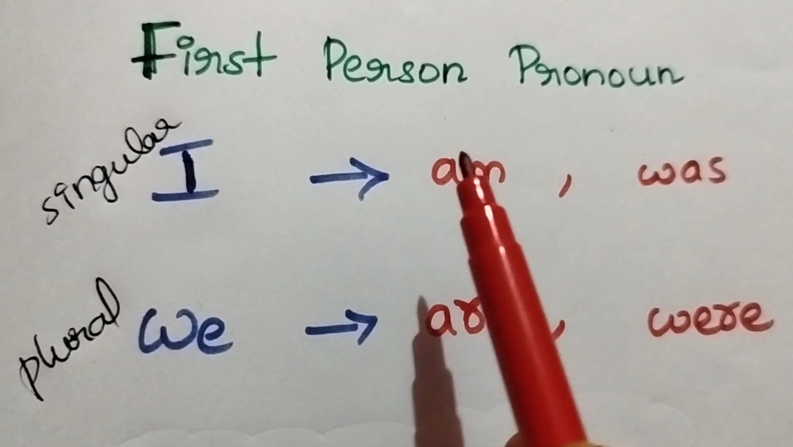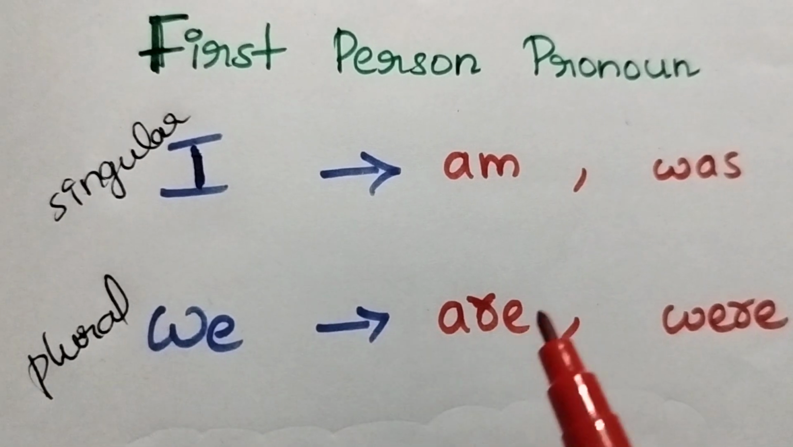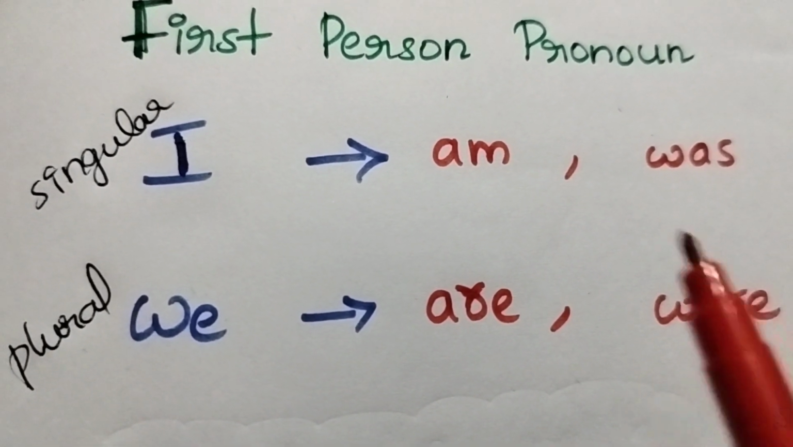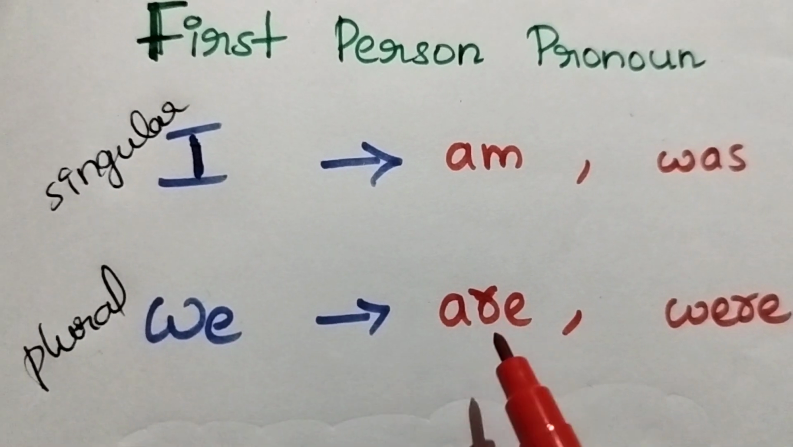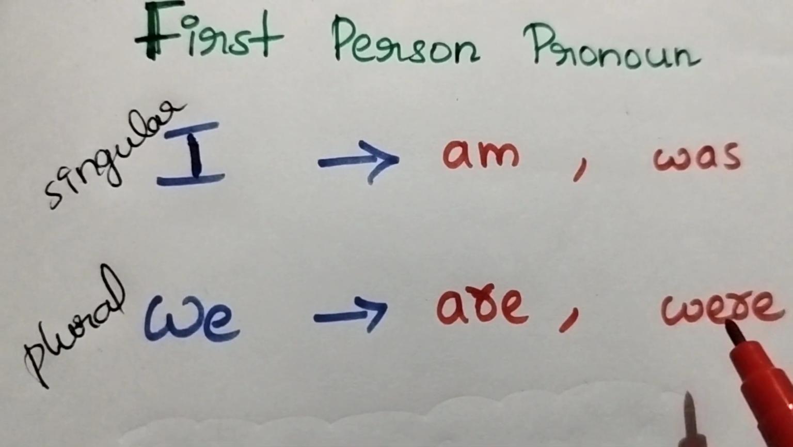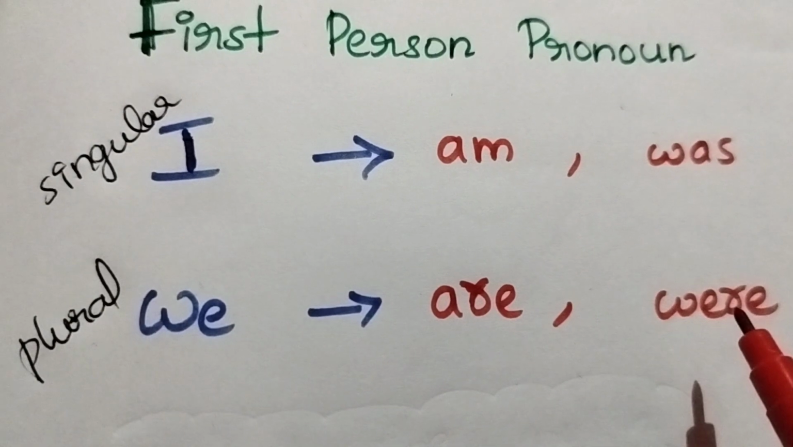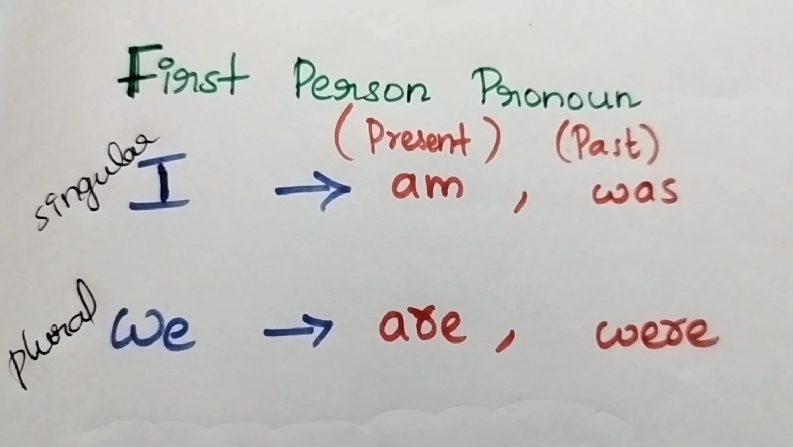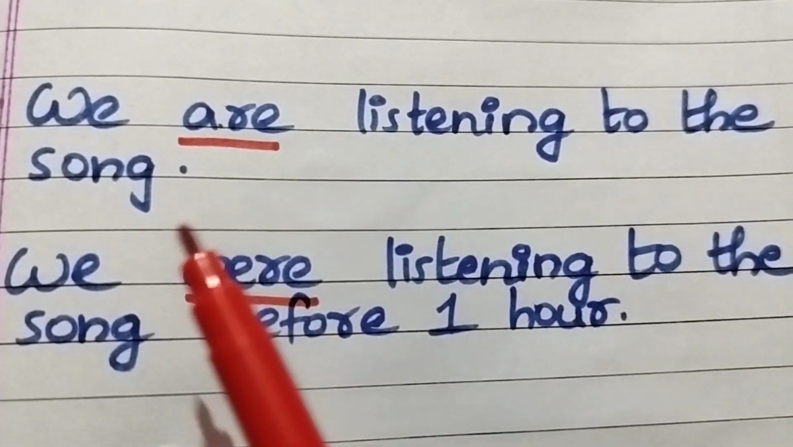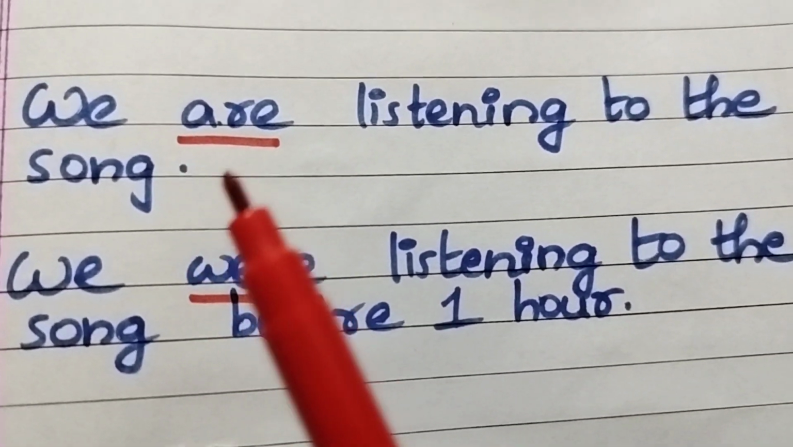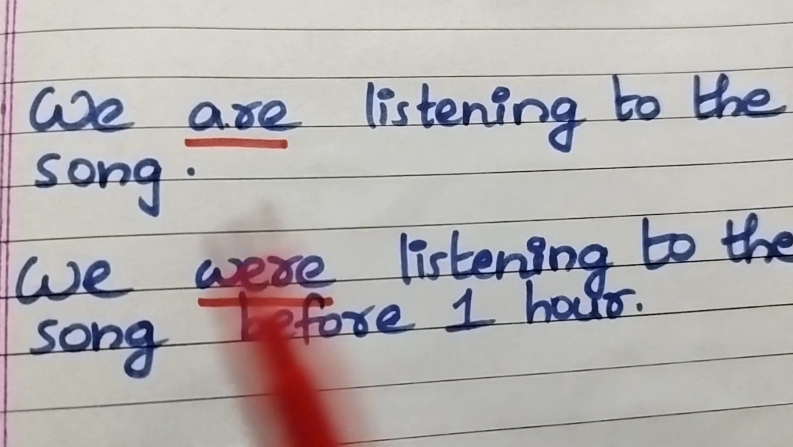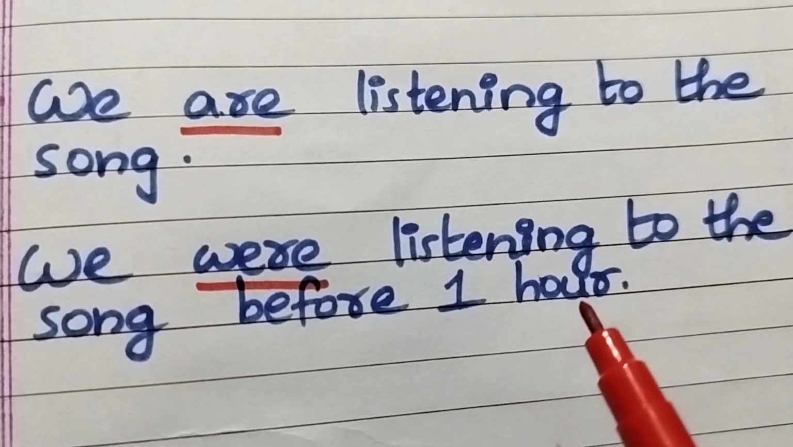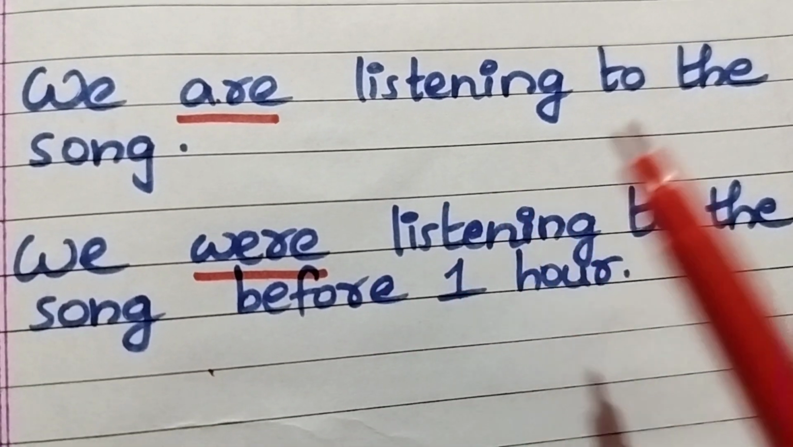And with the first person plural pronoun, you need to use are in present tense and were in past tense. So with we you need to use are in present tense and were in past tense. Let me make it clear with an example. We are listening to the song. So at present we are listening to the song. We were listening to the song before 1 hour. So before 1 hour we were listening to a song.